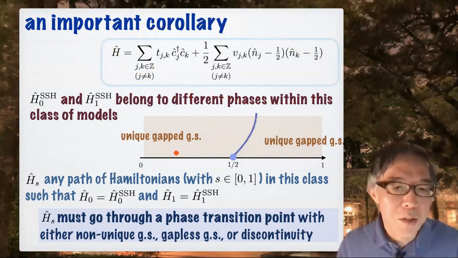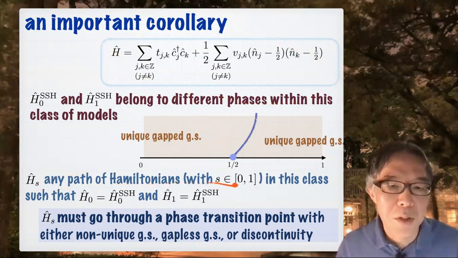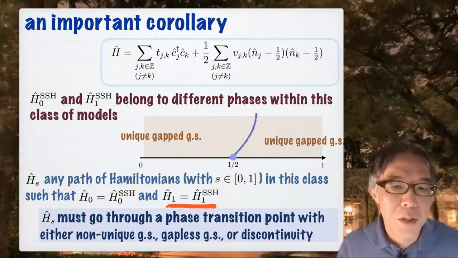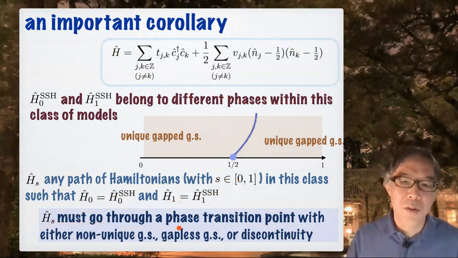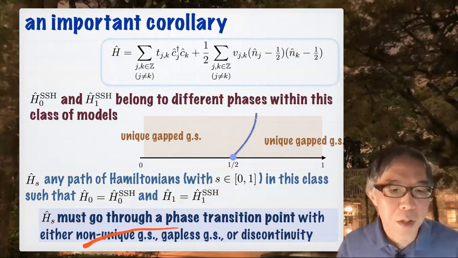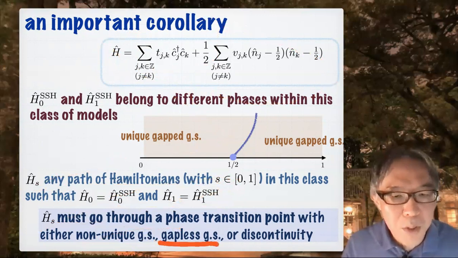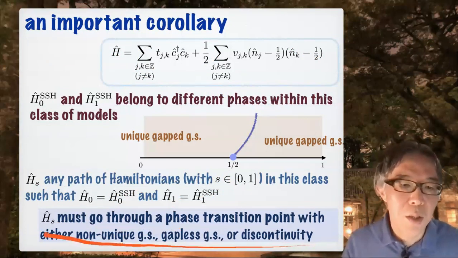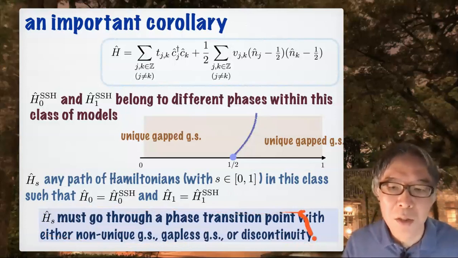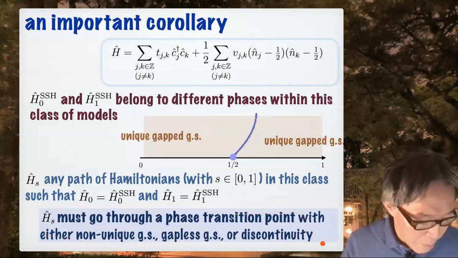More precisely, if H(s), as usual, is any path of Hamiltonians that connects these two, then I prove that H(s) must go through a phase transition point, where you have either a non-unique ground state, a gapless ground state, or some discontinuity. This is something I proved rigorously and in an elementary manner.